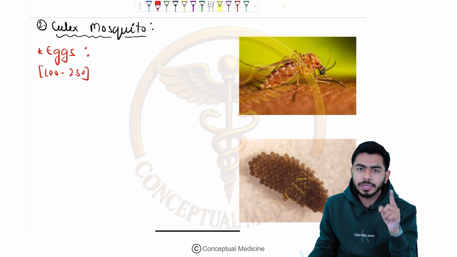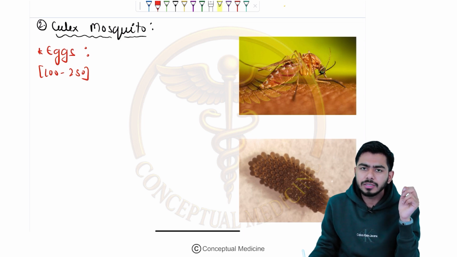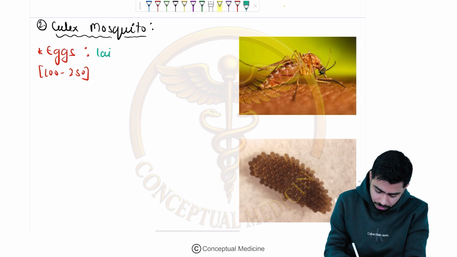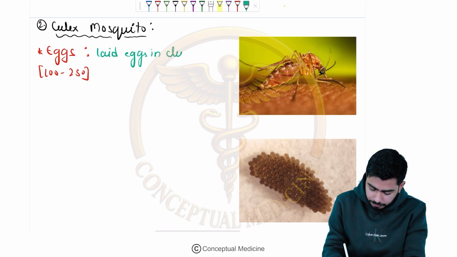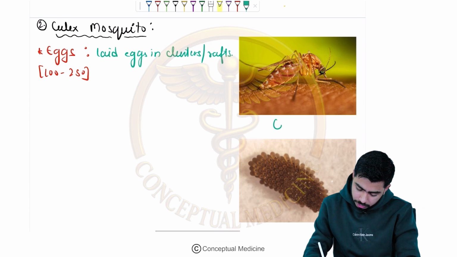I told you Anopheles eggs were laid singly. But here we are saying that they lay eggs in clusters or rafts, right? In clusters or rafts. As you can see over here, which mosquito is this, guys? This is the Culex mosquito.